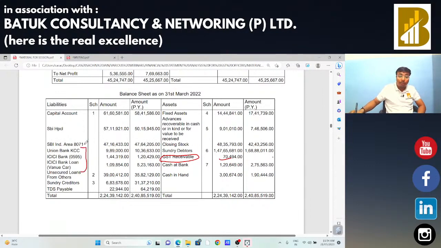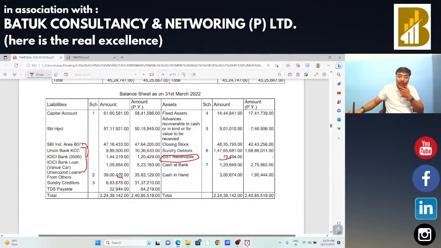Sir, for the loan amounts, SBI loan, Union Bank loan, ICICI Bank, suppose you are doing the audit of financial year 18-19 and the loan is taken in financial year 18-19 itself. In that case, there is more relevance of your sales reconciliation. Suppose for 18-19 there are sales of 25 crore rupees, and for 19-20 and 20-21 onwards sales are just 10 crore and 15 crore; to take the loan he has boosted the sales. So in that case this is also a significant issue for us, and we need to analyze the things in such a way.